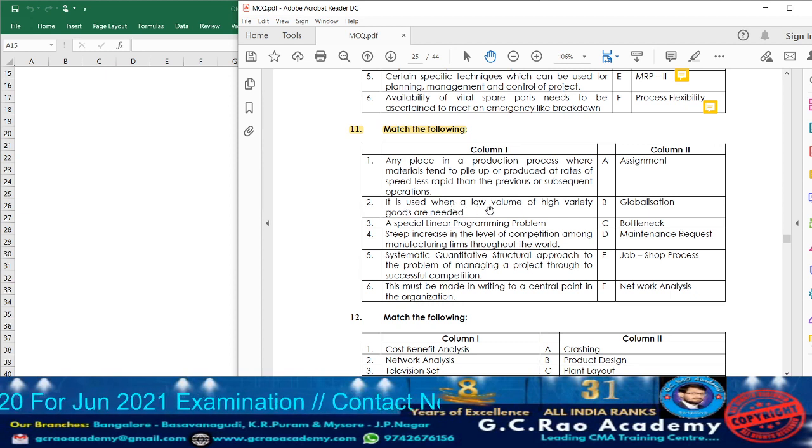What they are saying? It is used when a low volume of higher variety of goods is produced. Low volume means quantity will be lesser, but high variety means different varieties will be produced. In which kind of process? Job shop process. Because in a job shop process, whatever job they perform will be different from one job to another. So high variety but lesser volume they are going to produce. A special linear programming problem like assignment, transportation and all those techniques are part of the linear programming problem. Point number 4.